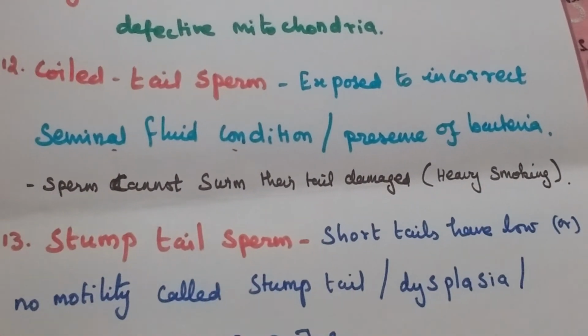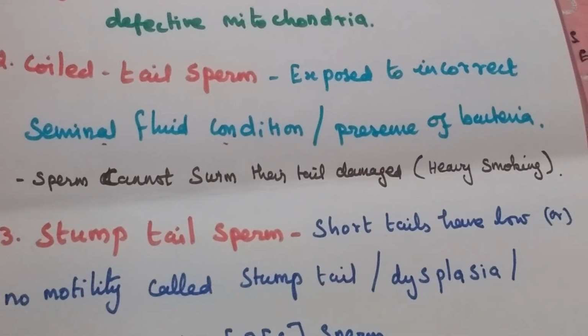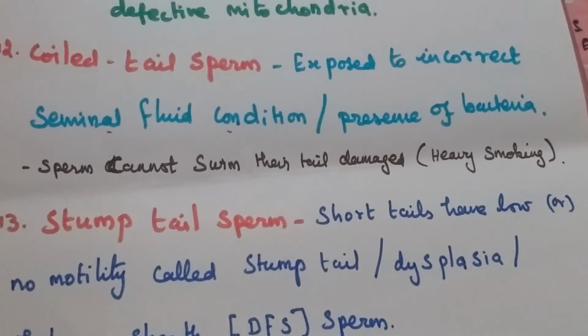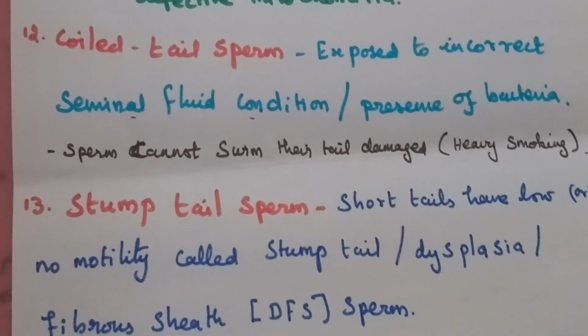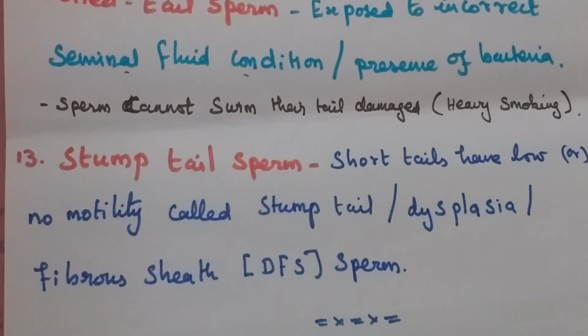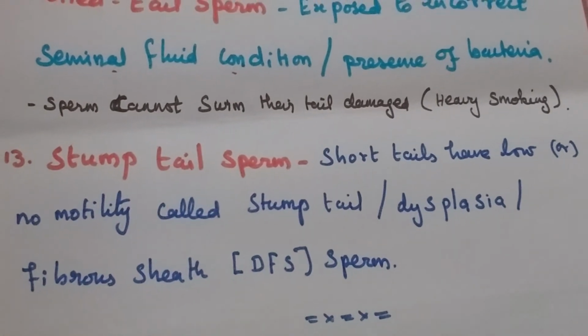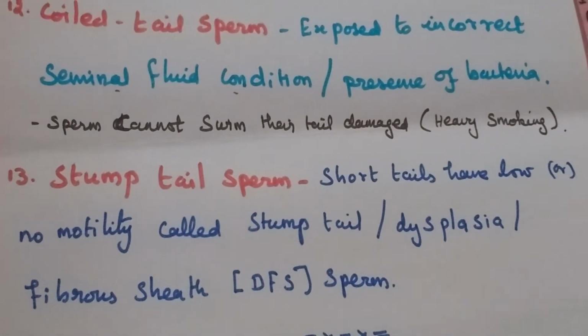The last one is stump tail sperm. This one has a short tail. Here there is no motility. This one is also called Dysplasia Fibrous Sheath sperm, DFS.